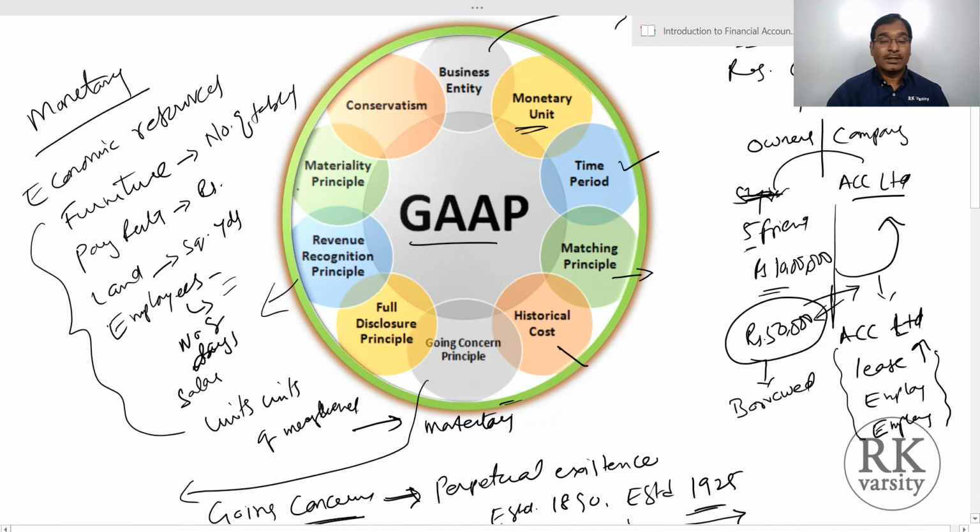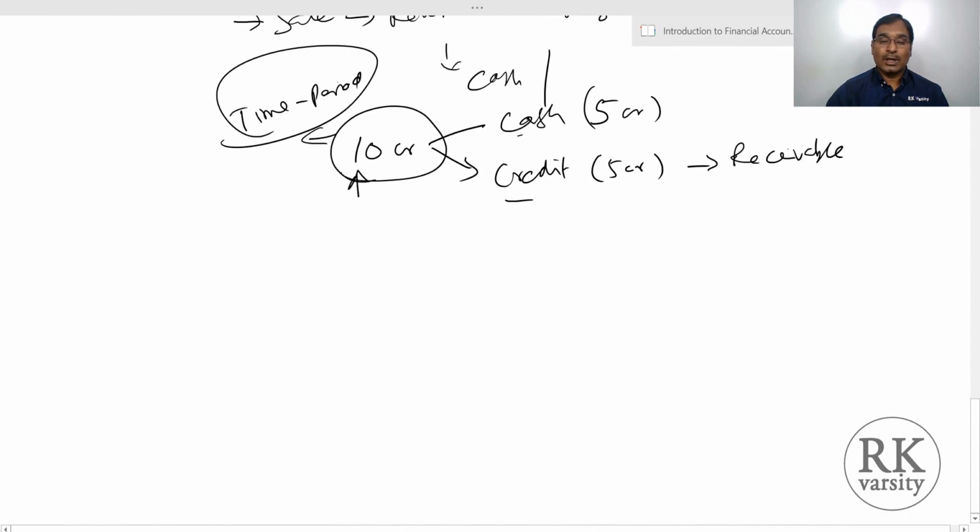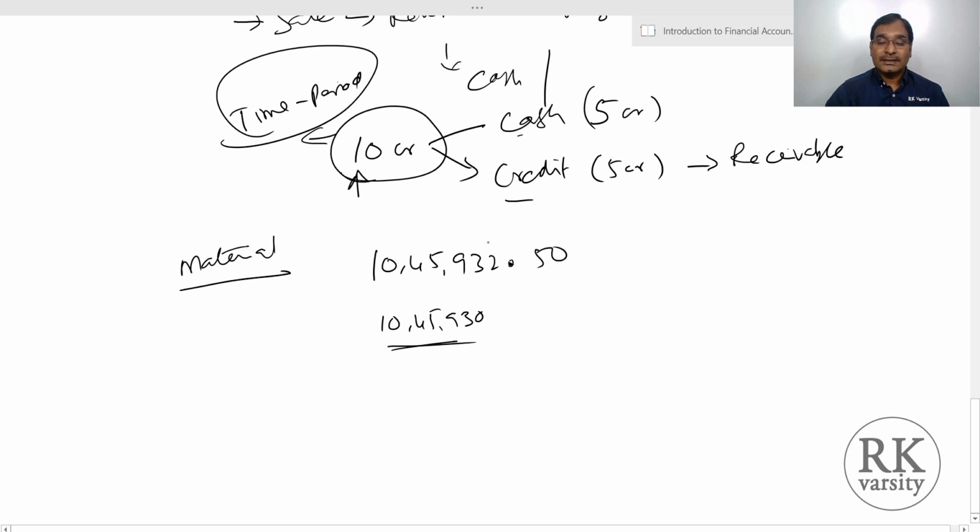Then comes your materiality principle. While applying the materiality principle, two assumptions are made. One is that you have to see whether the expenditure or income is really material, in the sense whether this can be considered. Say suppose sometimes you spend 10 lakhs 45,932 rupees 50 paise. So now we try to round this off, that is rupees 10 lakhs 45,930 or 940, right? Then this 2 rupees 50 paise, we may consider as immaterial.